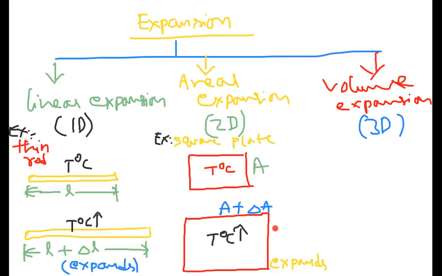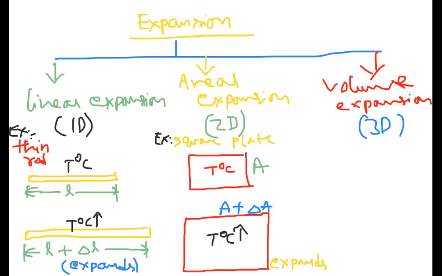Area has been increased. Delta A is a small increase in area, so delta A like that. So it expands. That is the phenomenon we can observe. Areal expansion. You understood linear expansion. For that we took the help of a thin rod. For areal expansion, I took a square plate.